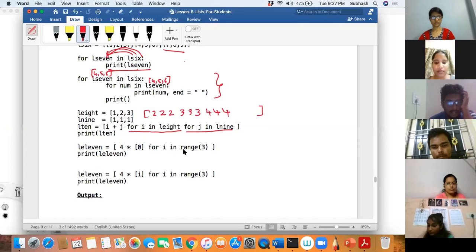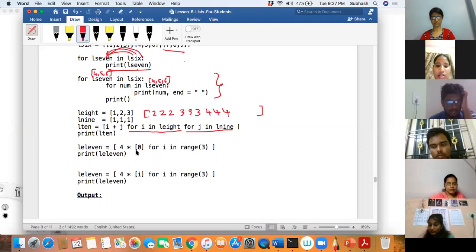For i in range of 3, first i value would be 0. But if you notice, it is not dependent on any i value.